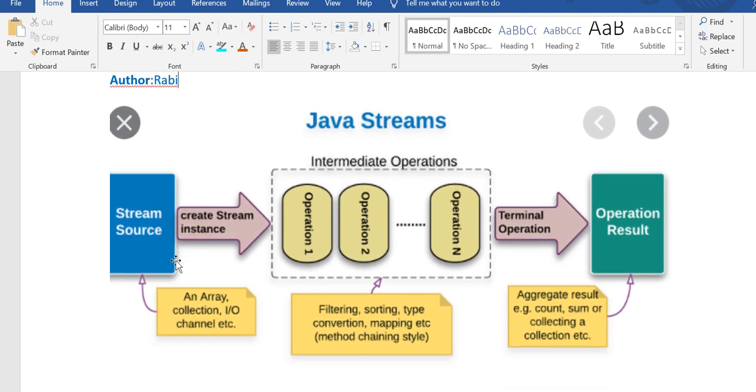For the stream source, we have mostly used a list, right? List or set. I can also use an array. So I can use directly IntStream.of, IntStream.rangeClosed, IntStream.range, right? So we can use the array and we can play with numbers, for example a mathematical formula, summation from 1 to 100.